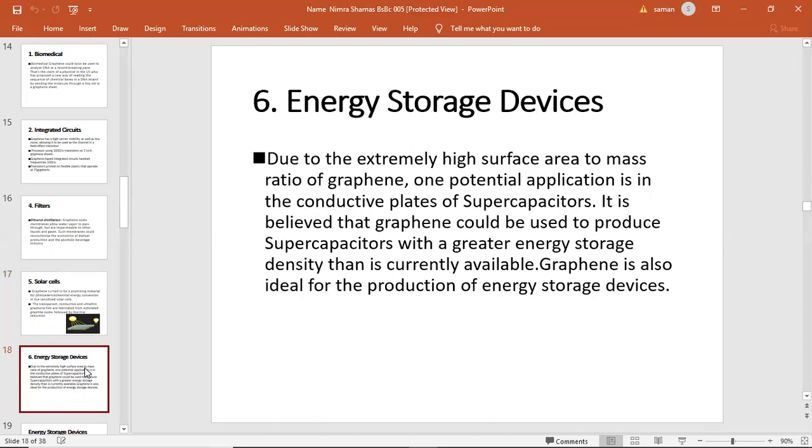It is used as an energy storage device due to the extremely high surface area to mass ratio of graphene. One potential application is conductive plates of supercapacitors. It is believed that graphene could be used to produce supercapacitors with greater energy storage density than is currently available. Graphene is used as an ideal material for energy storage devices. Next slide.